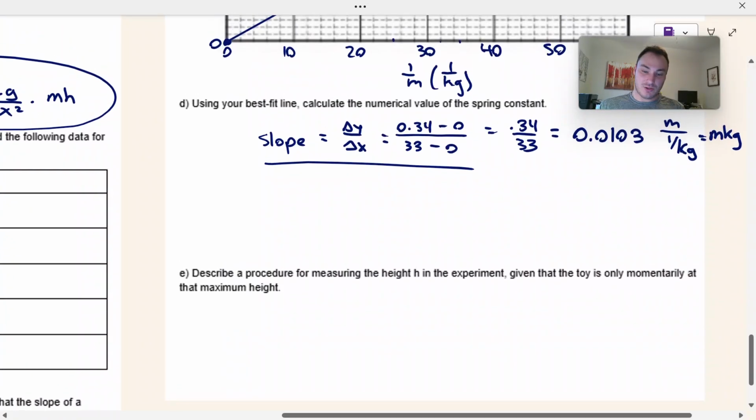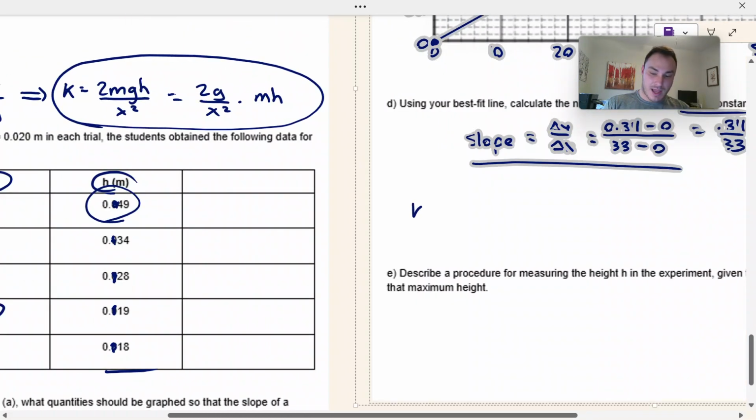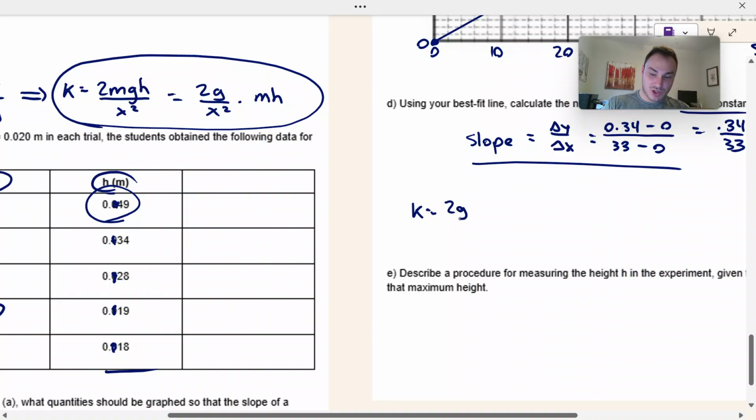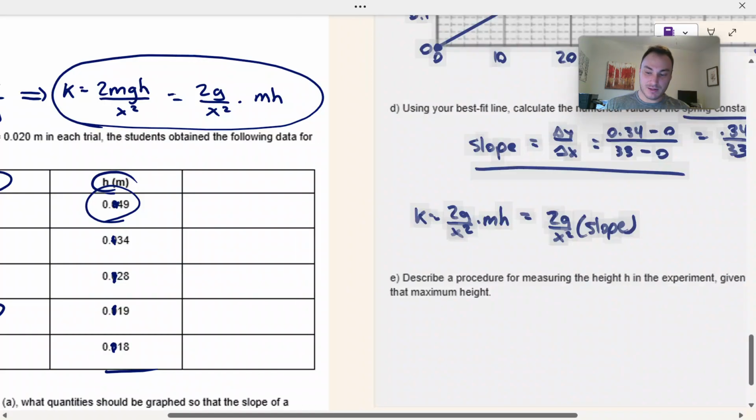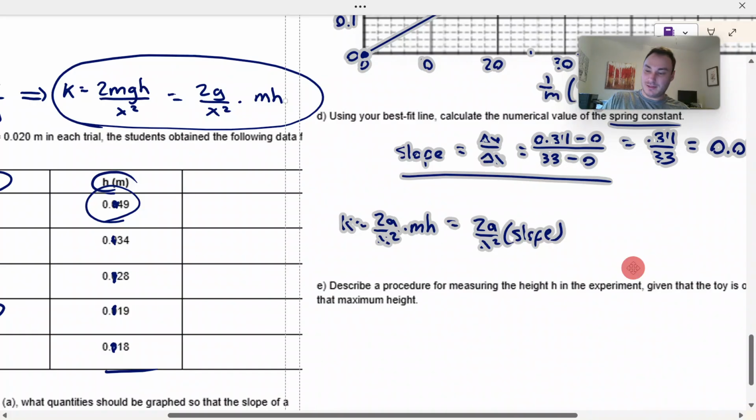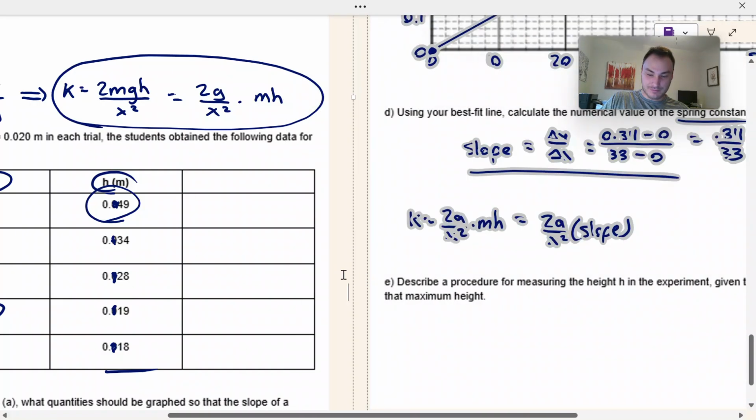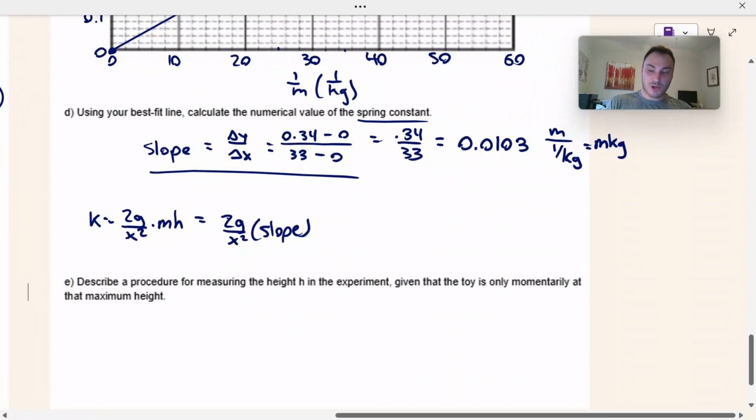Last thing, describe a procedure for measuring the height. Oh, wait, no, actually, we just found the slope. We need to go and find the spring constant. Okay, the spring constant, k, was equal to 2 times g times x squared times mass times height, which means we're going to do 2g over x squared times our slope, since we said that our slope is mass times height, right? Our slope is a mass times a height, which is in meters times a kilogram.